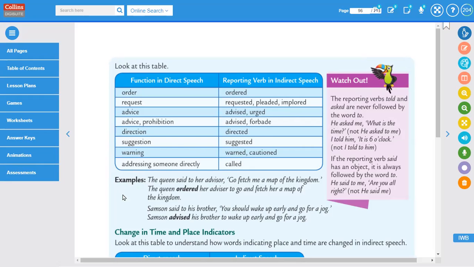Okay. So when it is a case of infinitive, we don't change the tense. Like, to go, we say to go. We say to eat. We say to play, and so on.